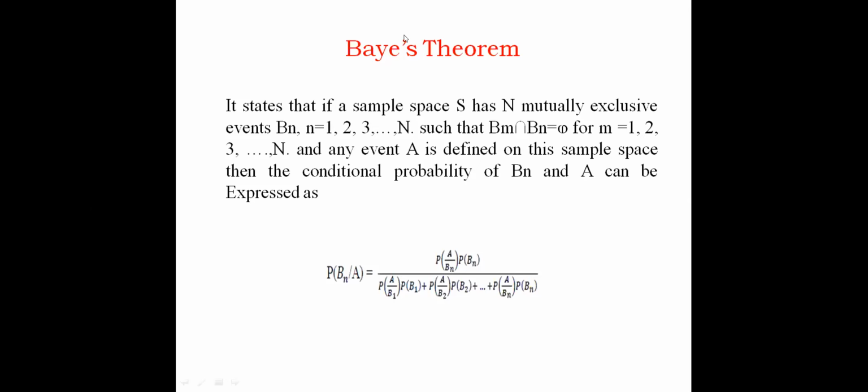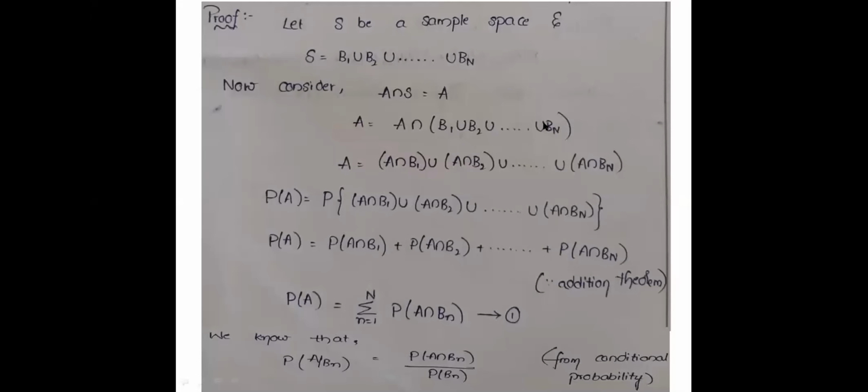If you go through the statement of the total probability theorem and compare with Bayes theorem, it is almost the same. The only difference is that there we found only the probability of event A. Here I am going to find the conditional probability of Bn given A, which can be expressed as P of Bn given A is equal to P of A given Bn into P of Bn, divided by the denominator, which is nothing but the total probability of event A. So let us go with the proof.